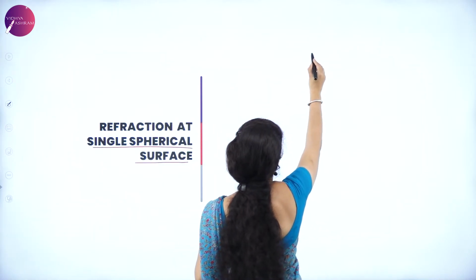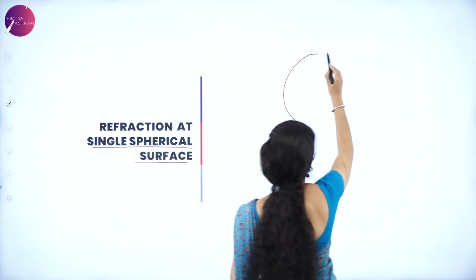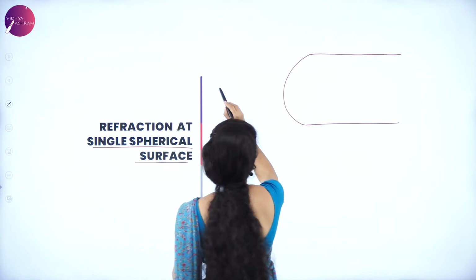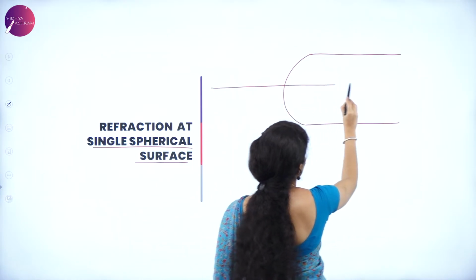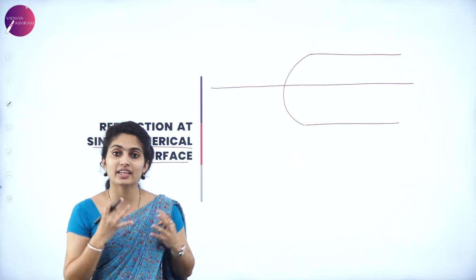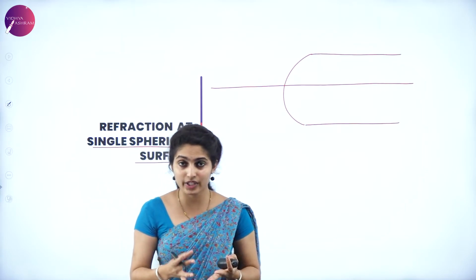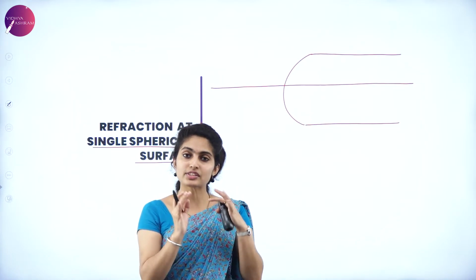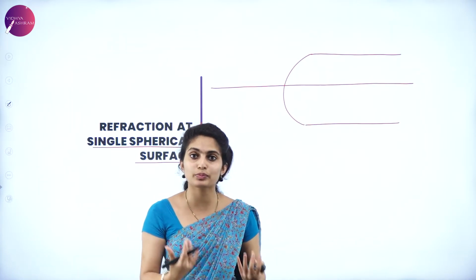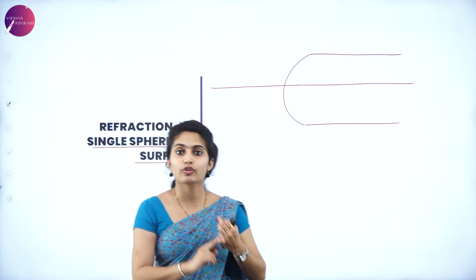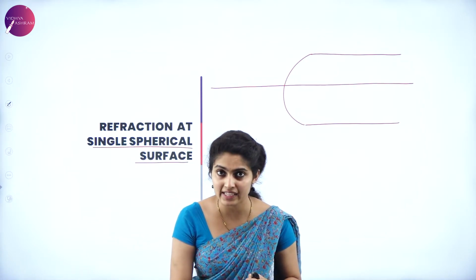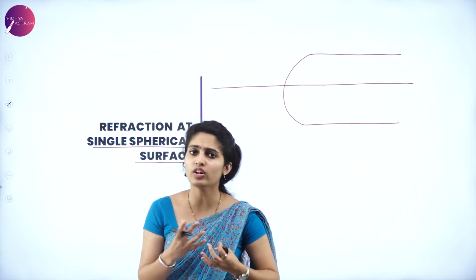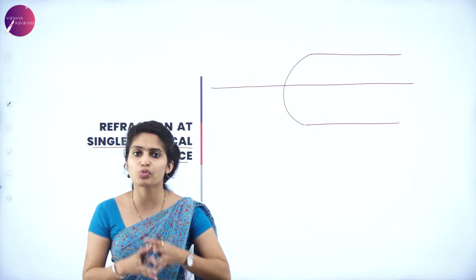That single spherical surface, I'll consider it as a convex surface, which is the same for the concave also. So here there is a principal axis. It's like a cloth you're making a spherical surface with. The pole has to be there, and the principal axis has to be there. When you get ready for school, what all things have to be there? You have to wear your uniform, carry your bag, and inside the bag there should be your books, lunch box, all these things you have to carry. Those are the rules you follow.